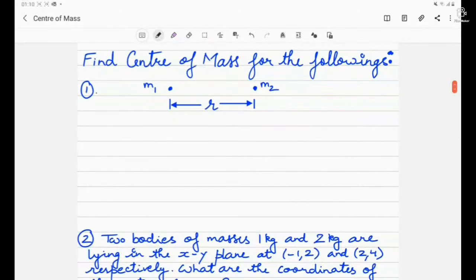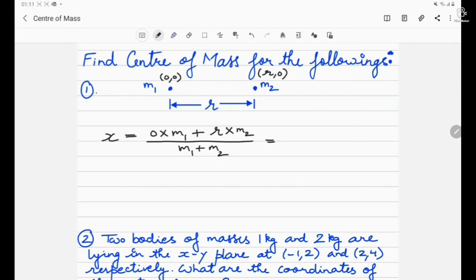Now we are going to discuss a few questions, and here we will see how to find the center of mass. We have two particles m1 and m2, and the distance between them is given as r. We will assume that particle 1 having mass m1 is at the origin, and since the two particles lie in a straight line, the coordinates of particle 2 should be r comma 0. First of all, we find the x coordinate. For the x coordinate, 0 multiplied by m1, since the x coordinate of m1 is 0, plus r into m2, the x coordinate of particle 2 is r, divided by m1 plus m2. We get it as m2 r upon m1 plus m2.